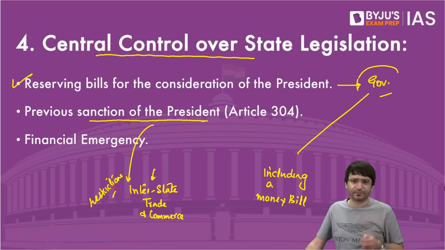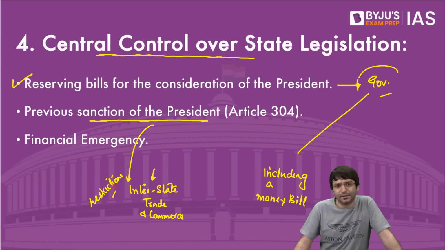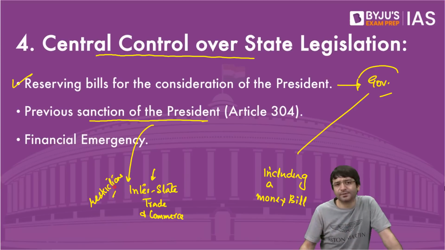We won't accept it. Karnataka says the same thing. We will pass a law, and any goods or services coming from Tamil Nadu will not enter Karnataka. Can we allow such a bill? No. Why? Because then it defeats the whole purpose of fraternity, which is one of the objectives of the Constitution.